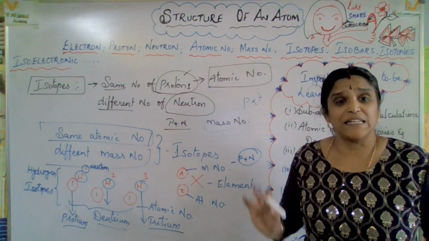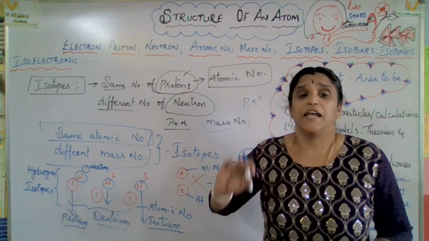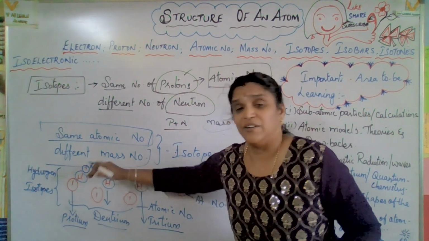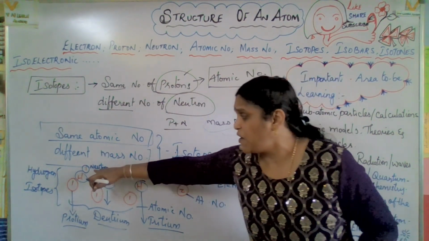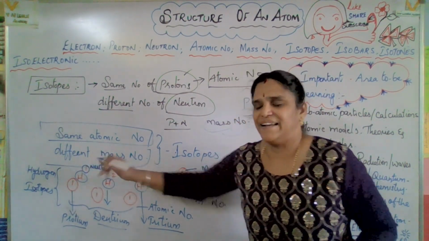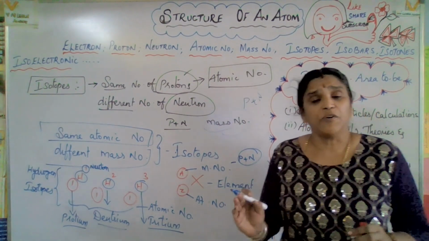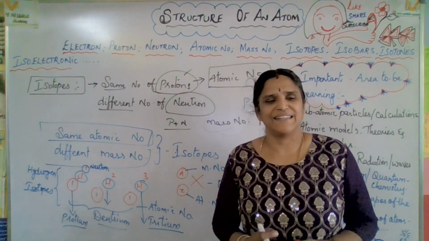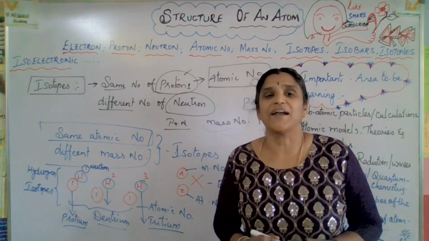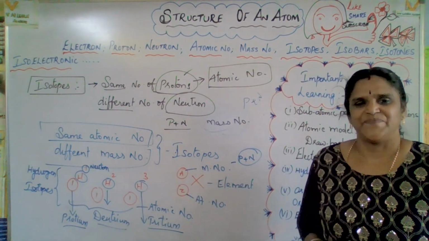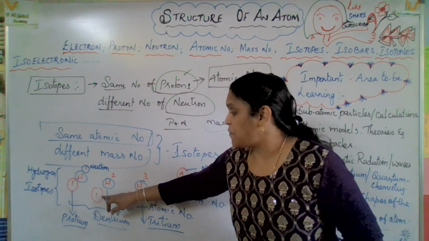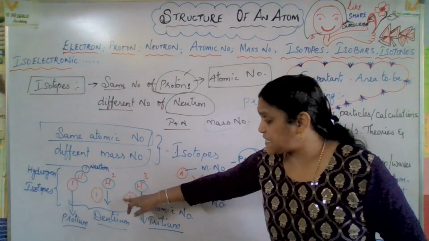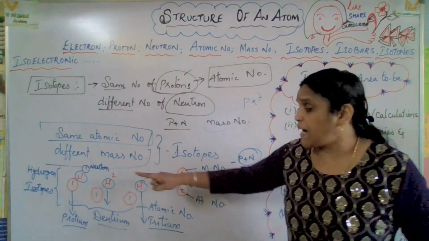What do you mean by mass number? Proton plus neutron. In protium the proton is present, but there is no neutron, because there is no additional point to be added. So the isotope without a neutron is protium.